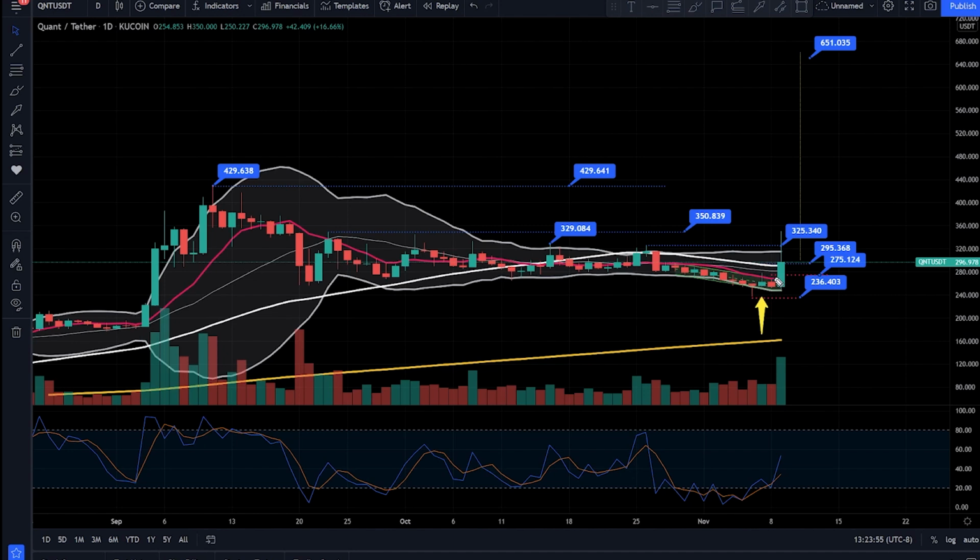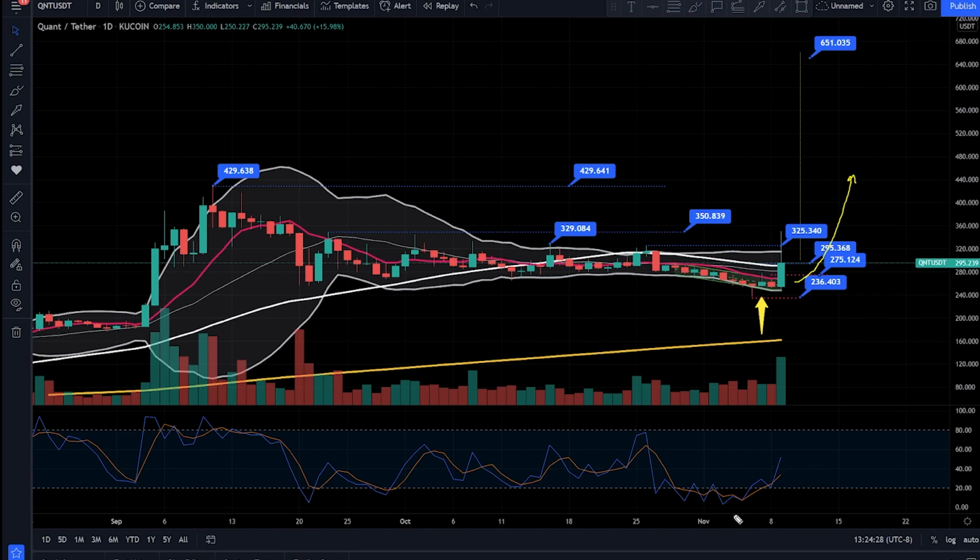Today, Quant is up big. So far, it is up about 16%. At one point, it ran up to about 360 with very strong volume. If Quant can close today above the 275, this is definitely an indication that Quant is very much done with this retracement, and it is in the process of this new bull run. The Bollinger Band formed out very nicely, so Quant would definitely have a lot more room to run up.